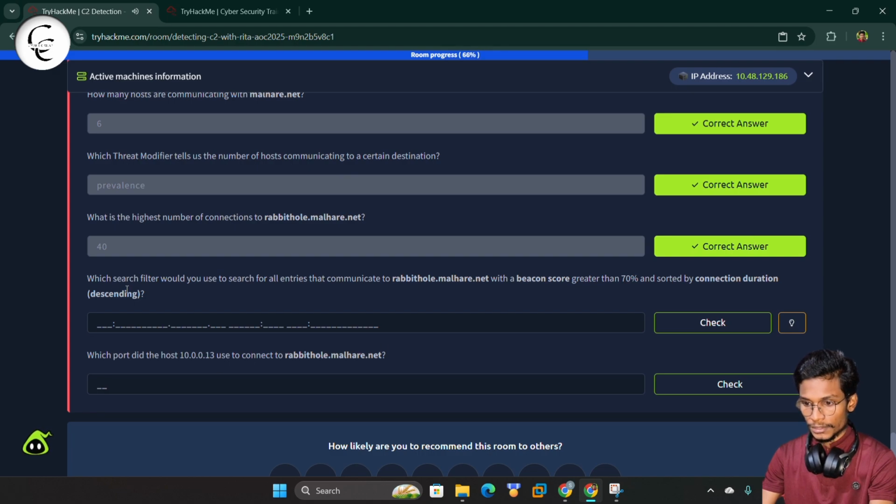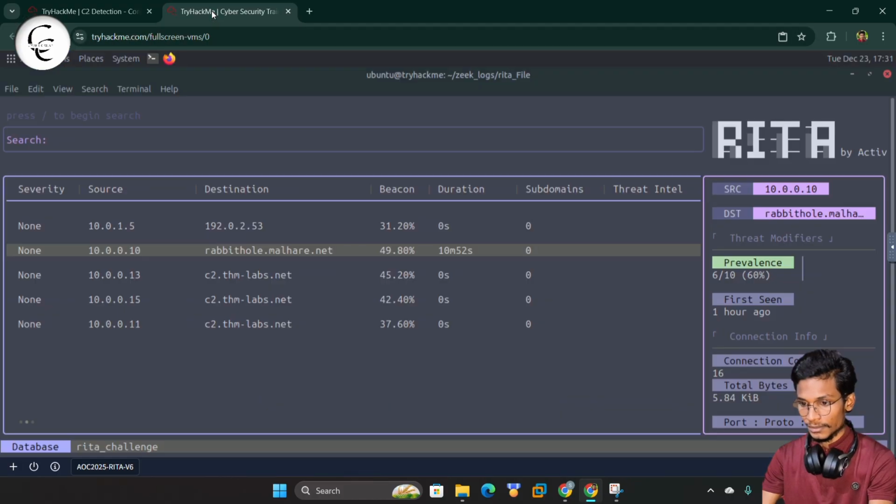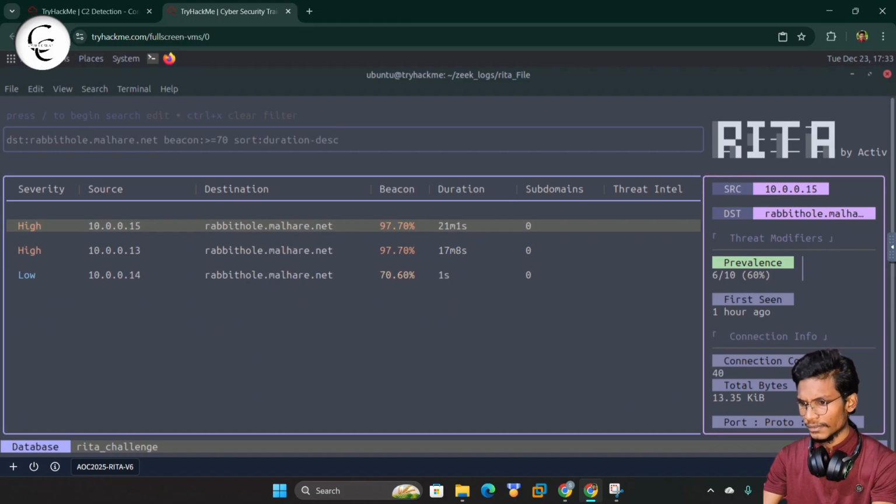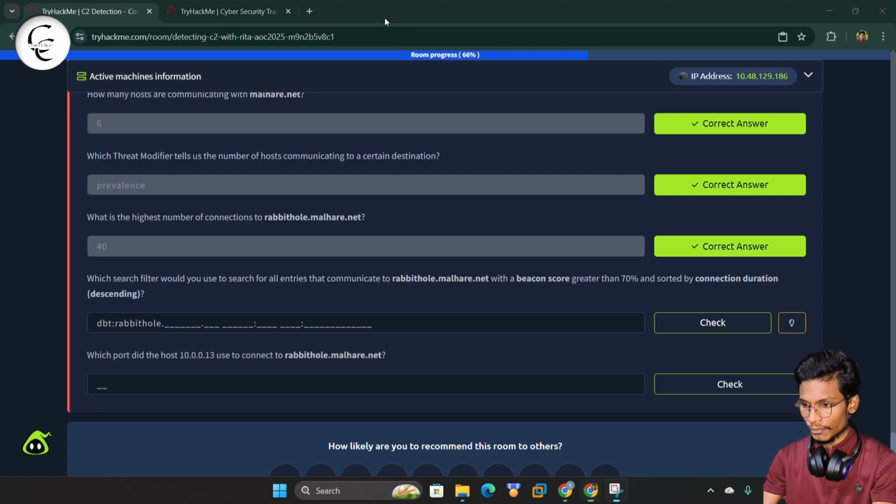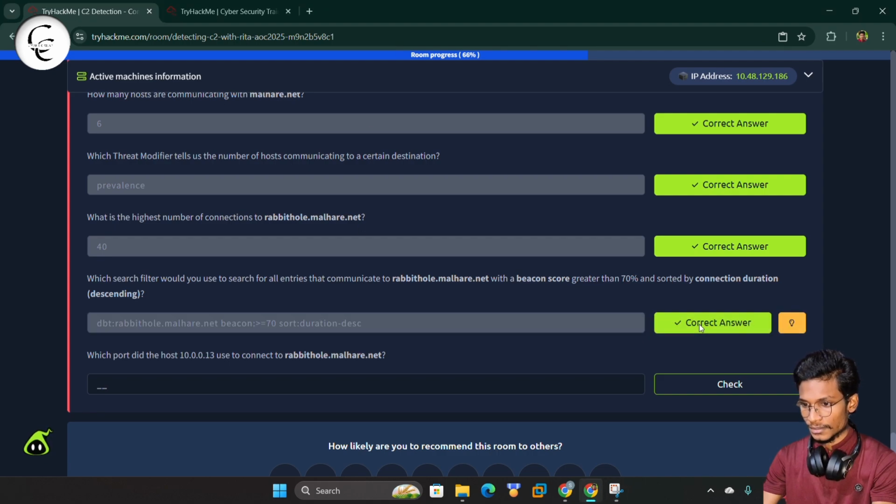Now, which search filter would you use to search for the entries that communicate to rabbithole.malware.net with a beacon score greater than 70% and sort by the connection duration in descending order? Here, using the forward slash we can navigate to the search bar and I will type the command here. So guys, here you can see we have the full command. I will simply copy this full command from here and paste that here. So guys, this is correct.